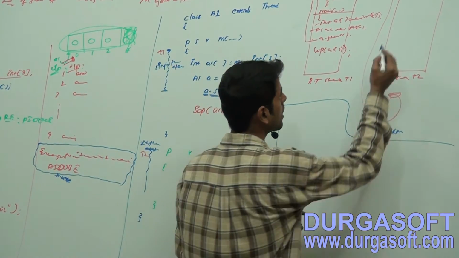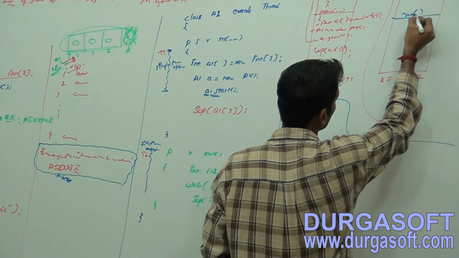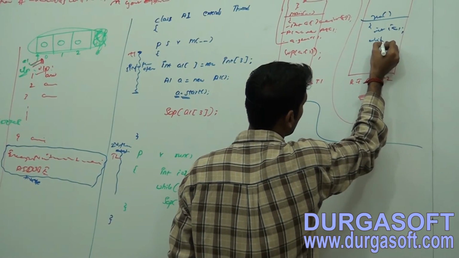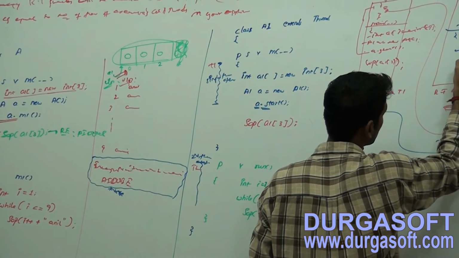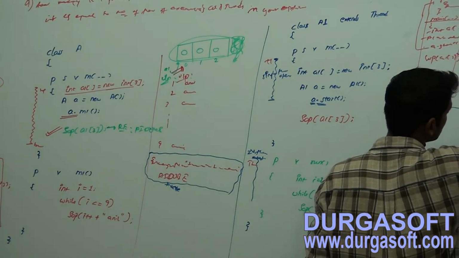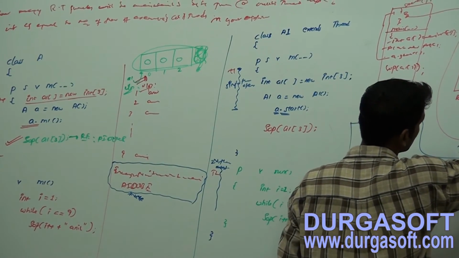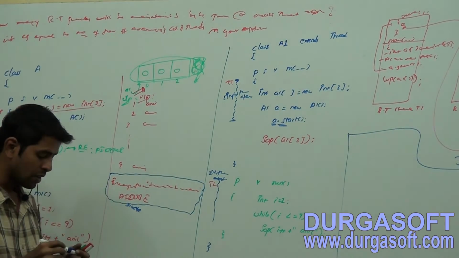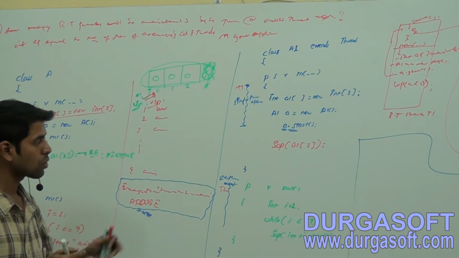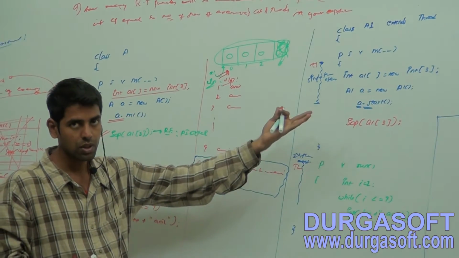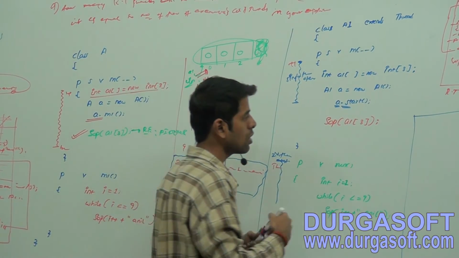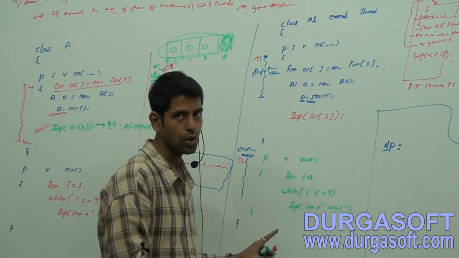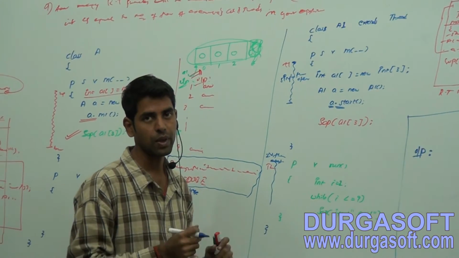Now here the run method code will be loading. While i less than equals 9, SOP of i plus plus anil. This is the run method logic. If you compile this code and execute this code, I'm sure you will get output in different ways.